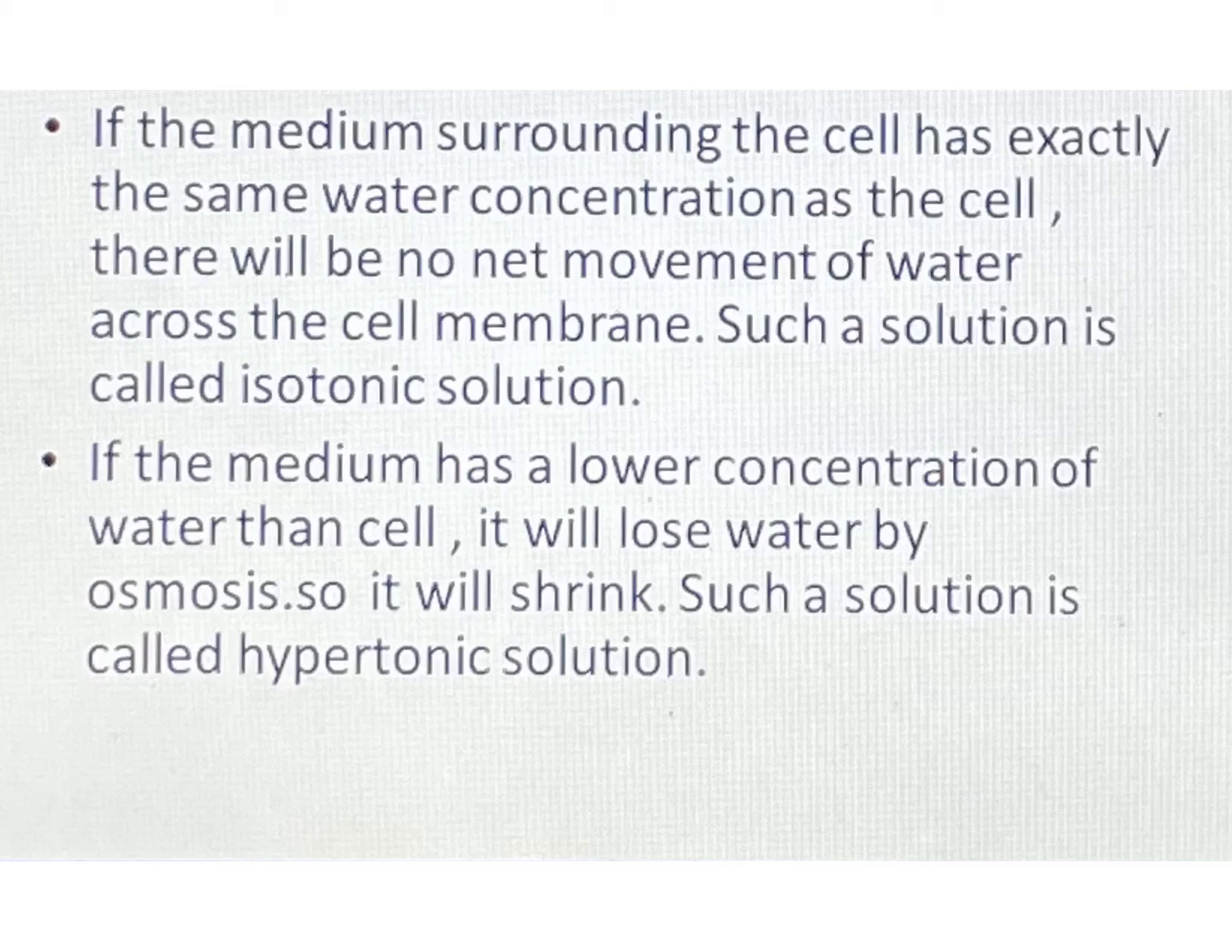will be no net movement of water across the cell membrane. Means if both are having the same amount of water, then the net movement of water will not take place, and such a solution is known as an isotonic solution. Now next is, if the medium has a lower concentration of water than the cell, it will lose water by osmosis and it will shrink.